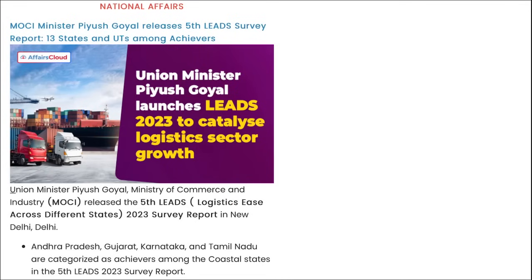If we talk about this report only, here you can see Andhra Pradesh, Gujarat, Karnataka and Tamil Nadu are categorized as the achievers among the coastal states in the 5th LEADS 2023 survey report, right? And this LEADS report categorizes the states based on their geography and demographics into 4 categories, that is the landlocked group, coastal group, northeastern group and union territories group, right?